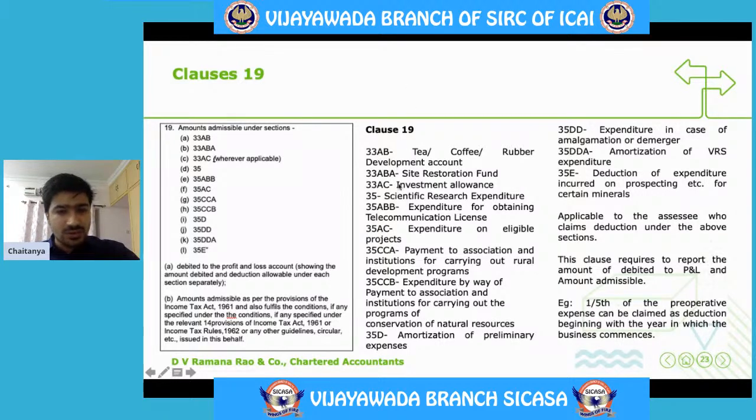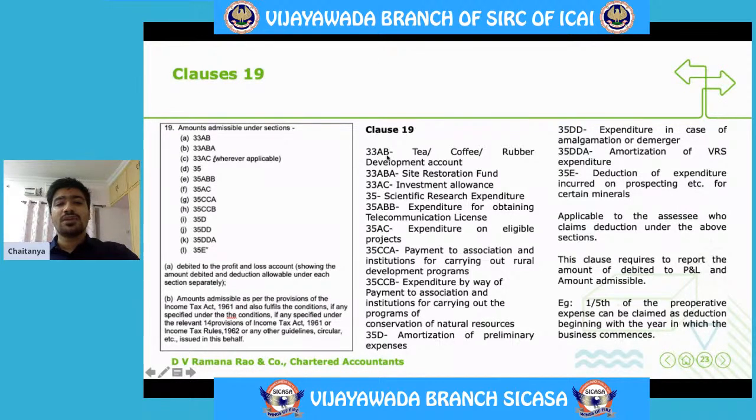But students, don't worry, majority of these sections are not applicable for SSEs carrying on business in our place, apart from this particular 35D, right? Nevertheless, these are certain specific provisions which are applicable to SSEs carrying on specific types of businesses. Let's see 1-2 provisions here.